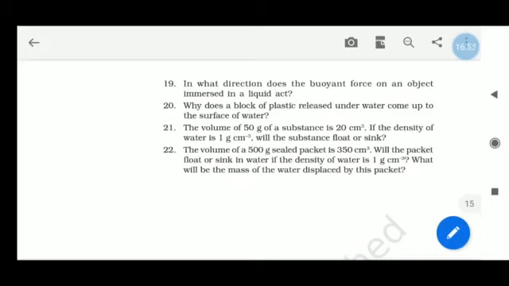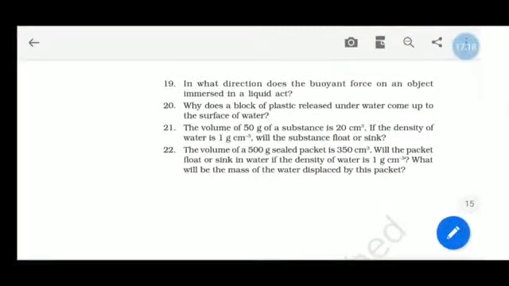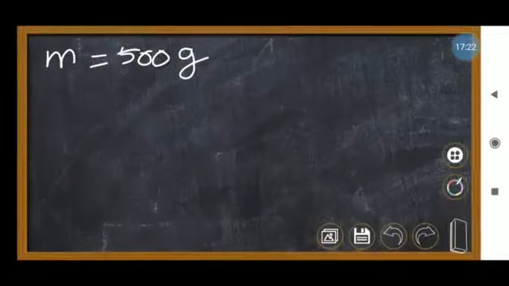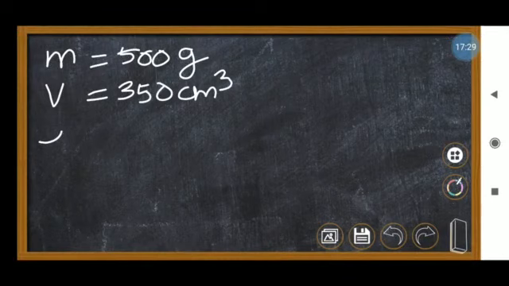Okay, first you have to notice that the total volume of the 500 gram sealed packet is 350 centimeter cube. First you have to find the density. How much mass is given? Mass equals 500 gram. Next, the packet volume is given as 350 centimeter cube. So first find the density.